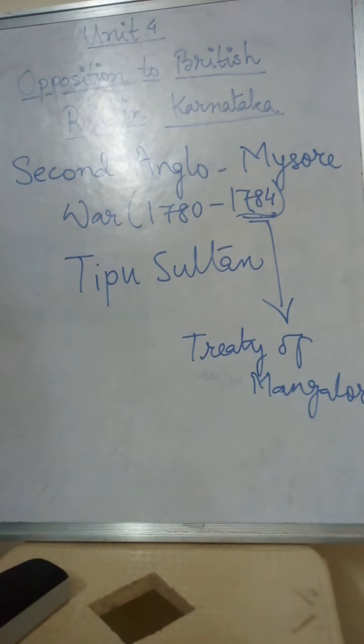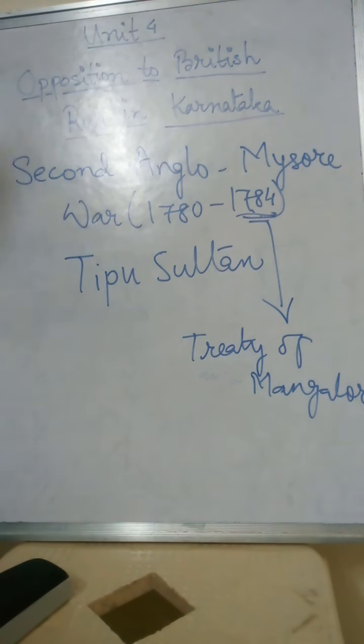So after this, what happened? Tipu Sultan felt that the Britishers were becoming an obstacle, a hurdle in his expansion policy. Expansion policy means capturing. He wanted to capture more and more kingdoms, right? But Britishers were becoming a hurdle to it, an obstacle to it. So now he started thinking seriously to take the Britishers out of the country, right?